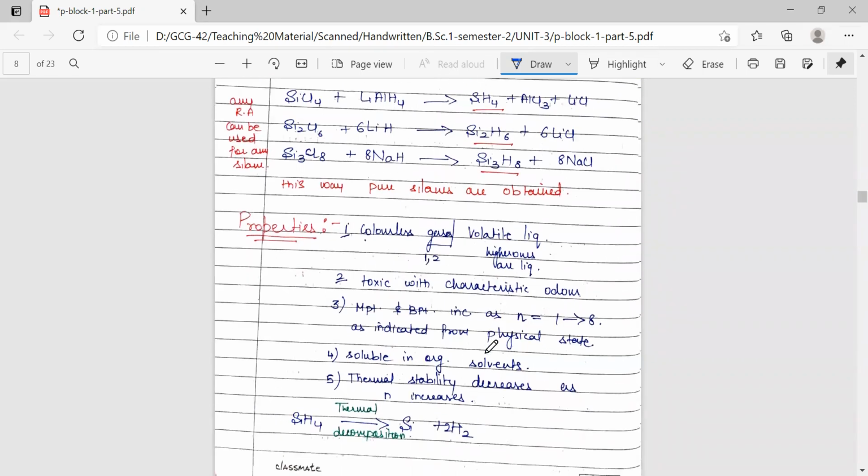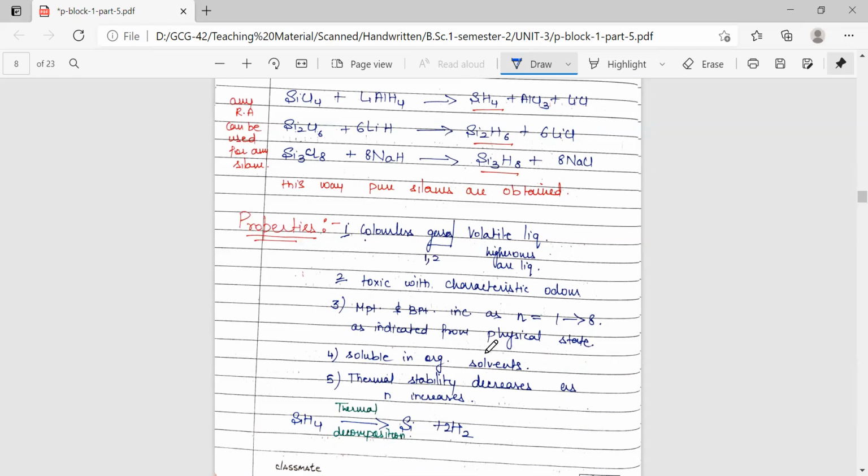Now coming to the properties, these silanes are colorless gases. These can be volatile liquids, or some higher members are even stable liquids. So their physical state shifts from gaseous to volatile liquid, then to liquids, as we increase the value of n. These are toxic with characteristic odor, and their melting points and boiling points increase as we move from n equal to 1 to 8.